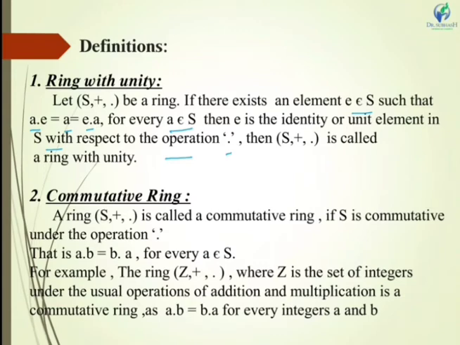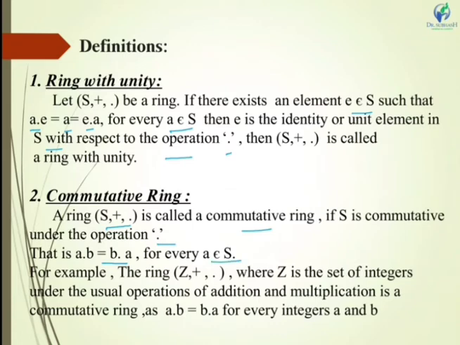As we are doing in addition that a + e = a, here if this is satisfied, a · e must be equal to a, then you say that it is a ring with unity. Now next is commutative ring. A ring (S, +, ·) is a commutative ring if S is commutative under the operation multiplication. That is, a · b must be equal to b · a for every a, b belongs to the set S.